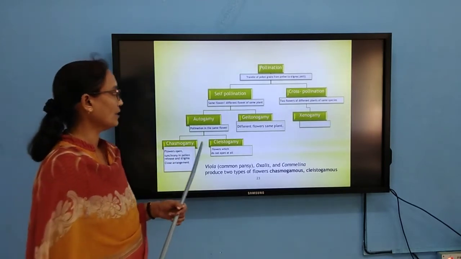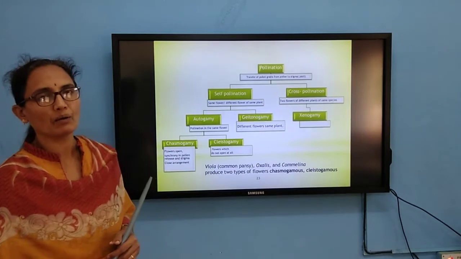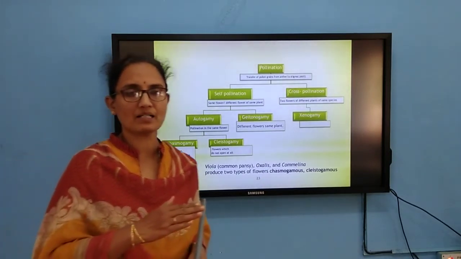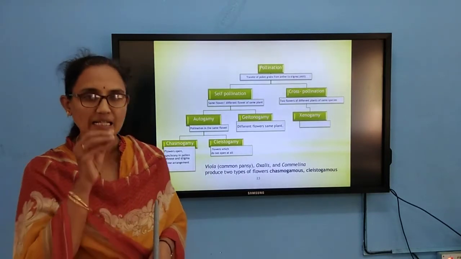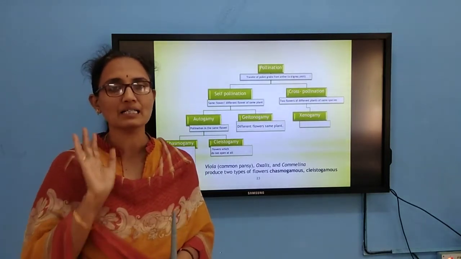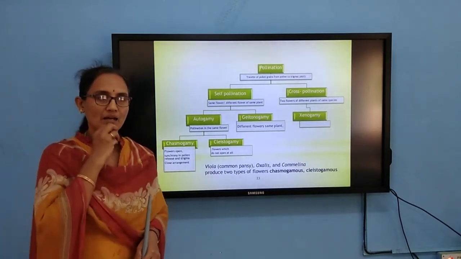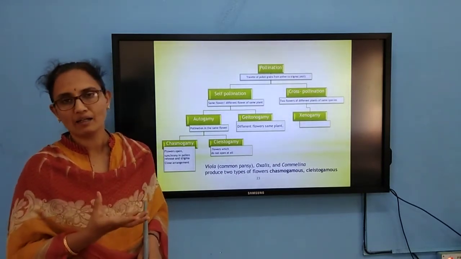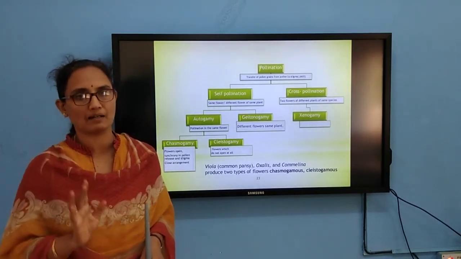In case of geitonogamy, it is just like autogamy only. The transfer takes place from the anthers to the stigma of flowers present in the same plant. We call it geitonogamy. It is just like autogamy, because after all the pollen grains are formed in flowers which are present in the same plant.